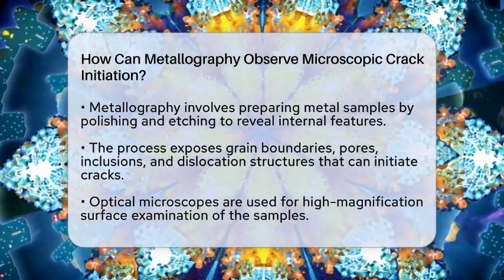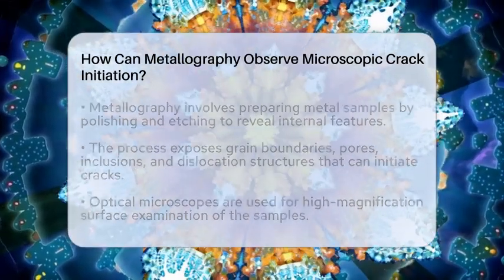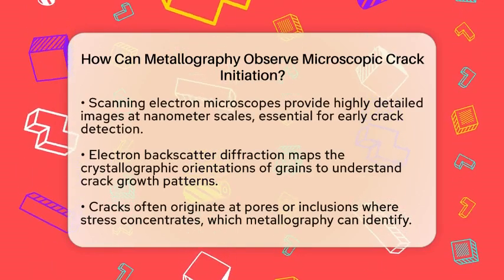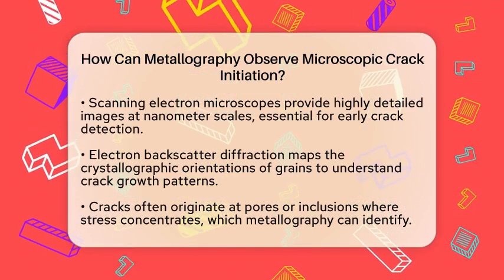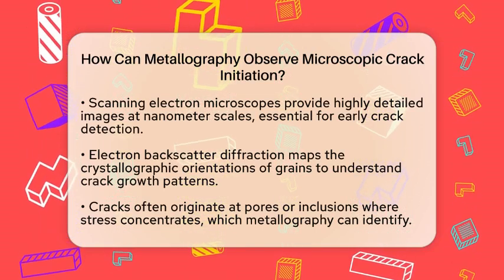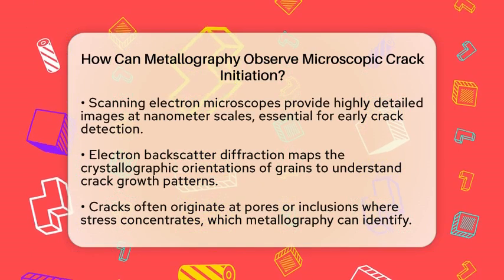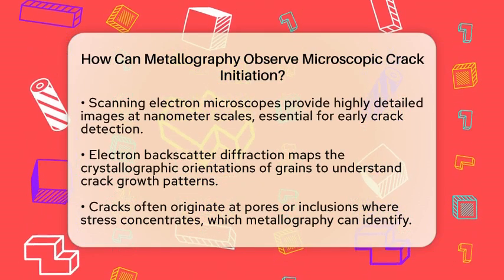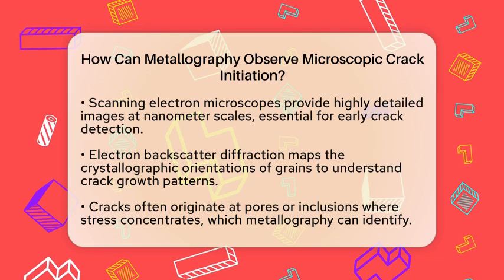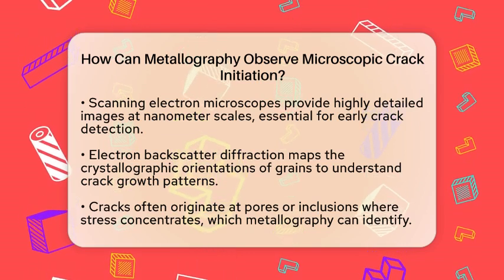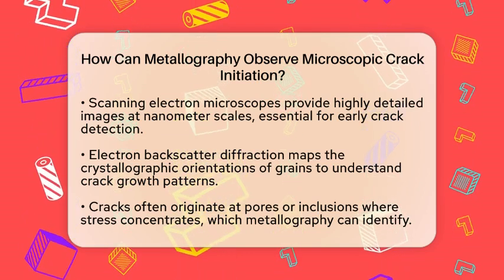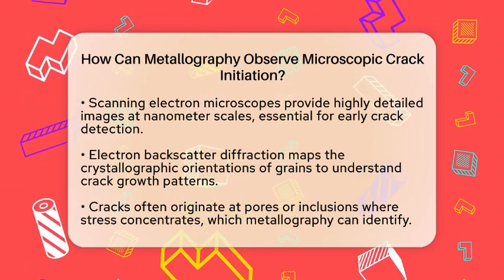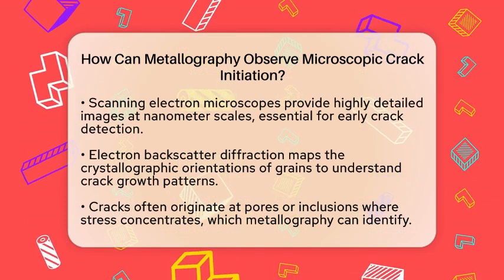These microscopes use a focused beam of electrons to produce highly detailed images of the metal's surface and internal features. They can see features as small as a few nanometers, which is essential for spotting early signs of crack formation. Another powerful technique is electron backscatter diffraction. This method maps the crystallographic orientations of the grains in the metal. It helps scientists understand how cracks might start and grow relative to the grain boundaries and phases within the metal.